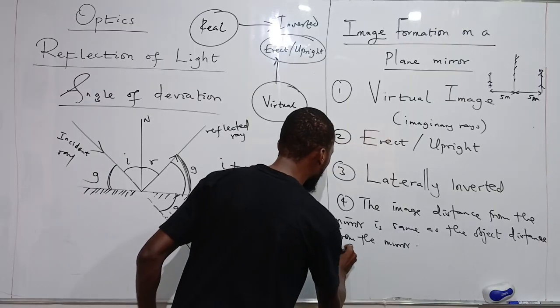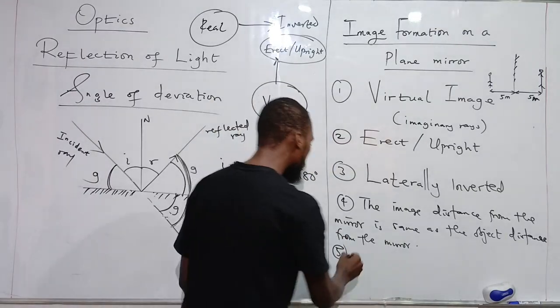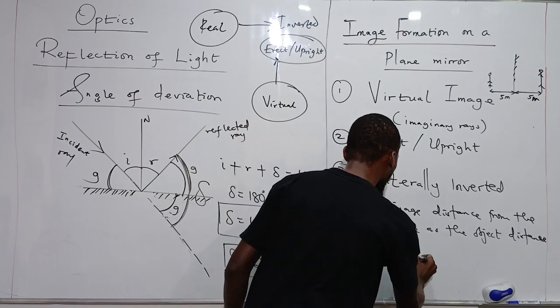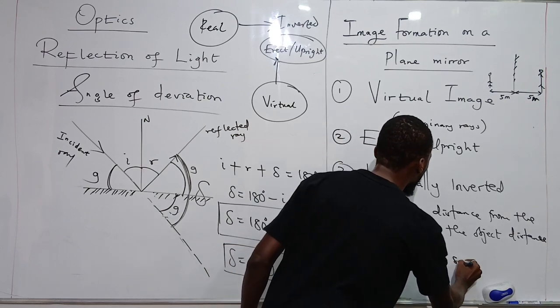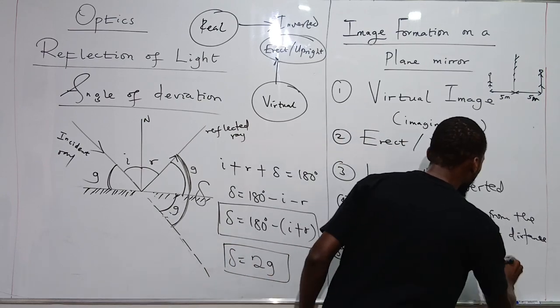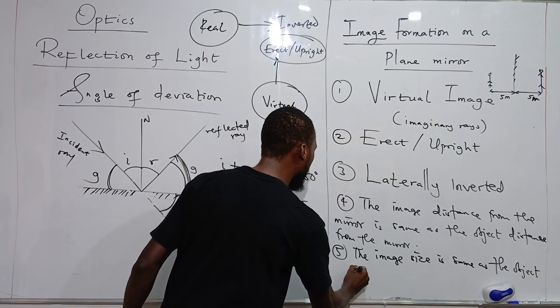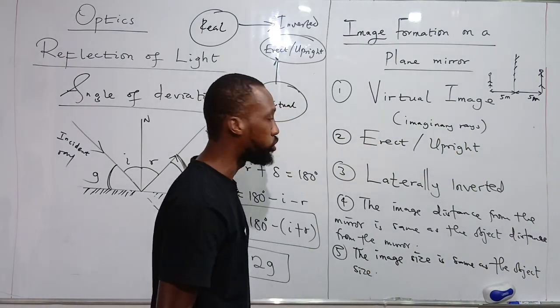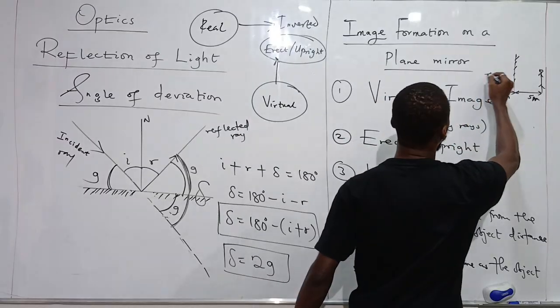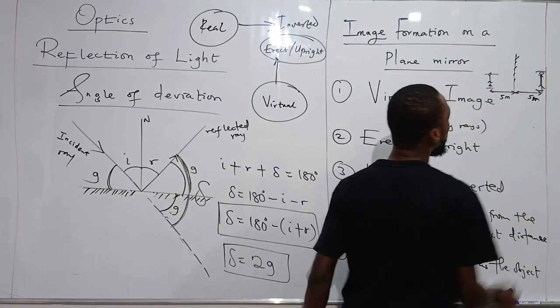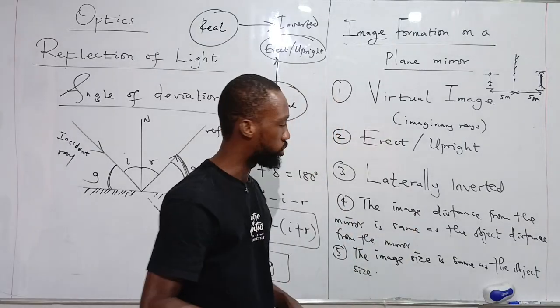The next one is the image size. The image size is the same as the object size. Very important to know this. So if the object is as big as this, the image will also be as big as this. For a plane mirror, there is no magnification.